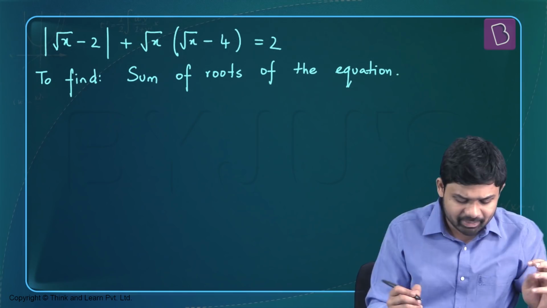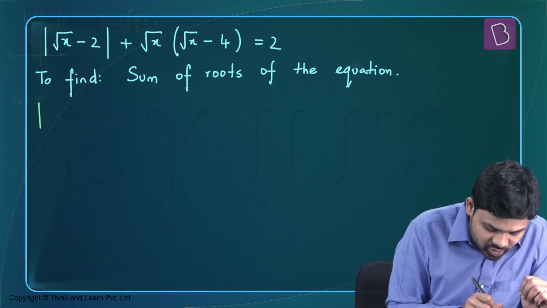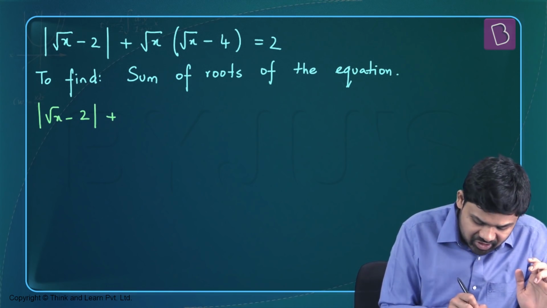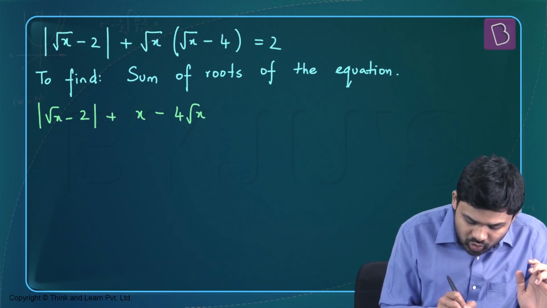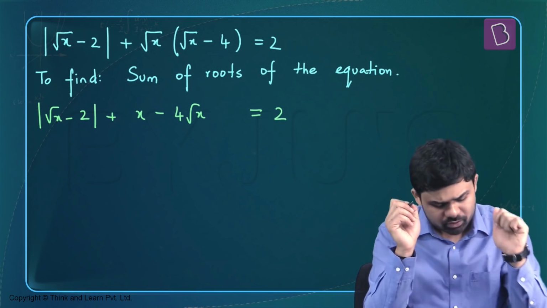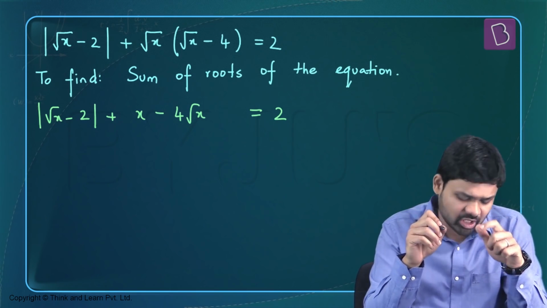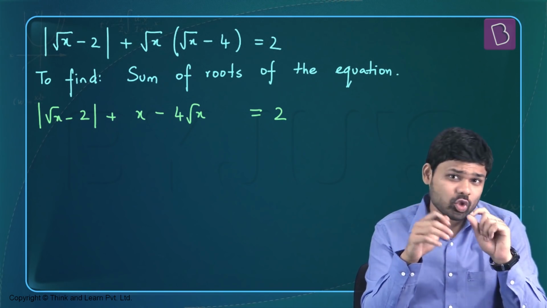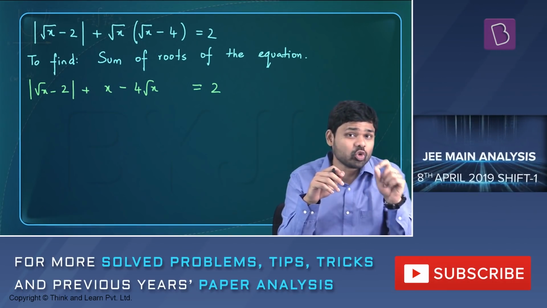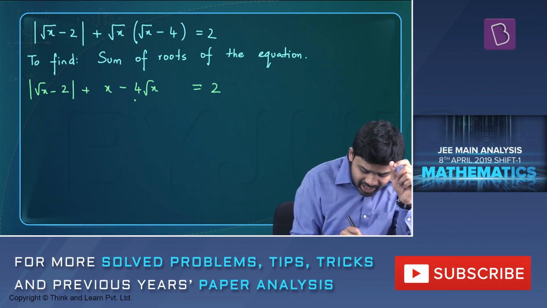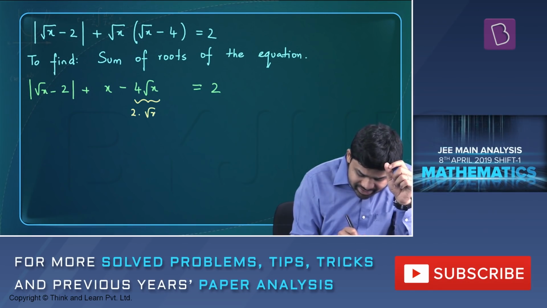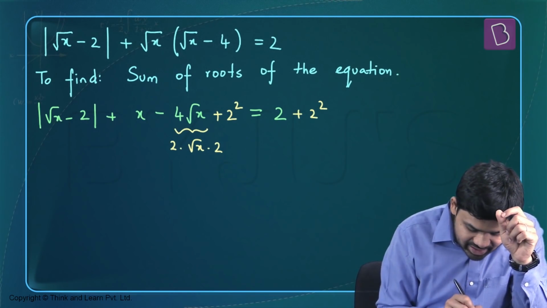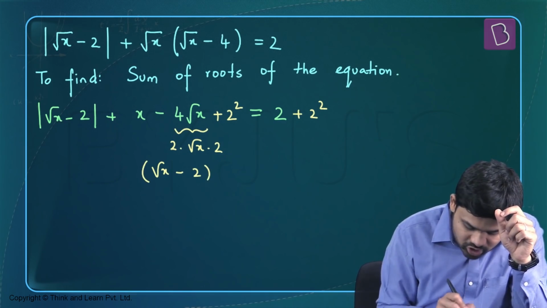Well, first of all, let's open the bracket that exists there and try to simplify that. So I get root x minus 2 in the mod. I'm not going to touch that for now. Plus root x into root x, which is nothing but x, minus 4 times root x, that's equal to 2. So if I look at the term which is outside the modulus on the left hand side, I have x minus 4 root x. So x is root x the whole square, and of course I have a minus 4 root x, which is nothing but 2 times root x times 2. So if I actually add a 2 square to both the sides, I can rewrite this as root x minus 2 the whole square.